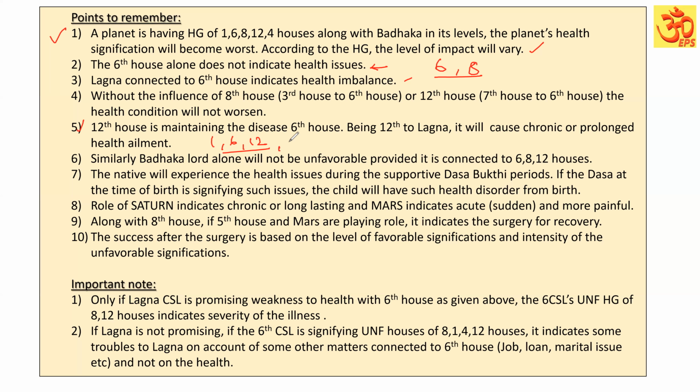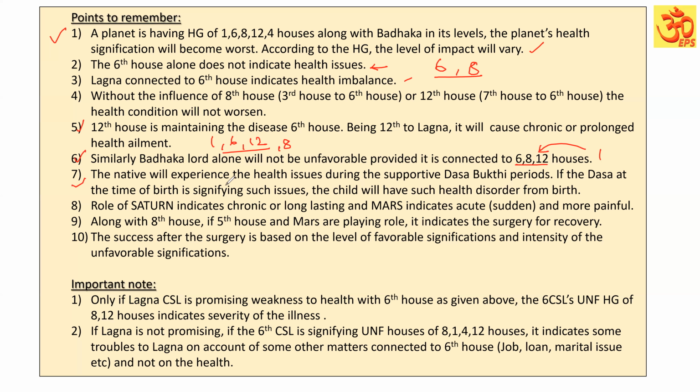If along with that the 8th is connected, it can lead to serious and chronic health issues. Similarly, the Badhaga Lord alone will not be unfavorable, provided it is connected to the 1, 6, 8, 12 houses, and of course Lagna also. Badhaga can give trouble to the Lagna when that Lagna is also connected to these unfavorable houses. Lagna should become weaker. Then only will the Badhaga Lord become active. So the Badhaga Lord, when it is connected to the unfavorable houses to the Lagna, then only can it give the Badhaga aspects to the Lagna.